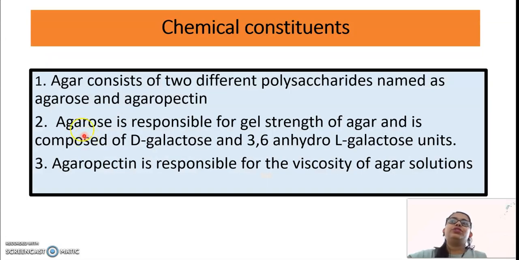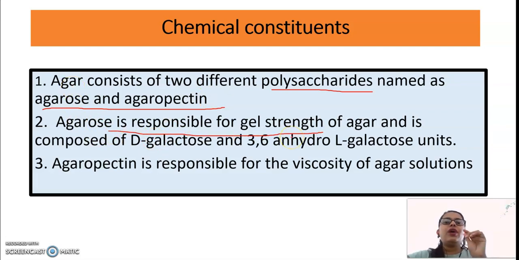Now the chemical constituents, the important part. Agar consists of two different polysaccharides. You know the meaning of polysaccharide, that is a chain of sugars. They are agarose and agaropectin. Please remember these two. Agarose is responsible for gel strength. Gel means jelly-like, viscous and mucus.